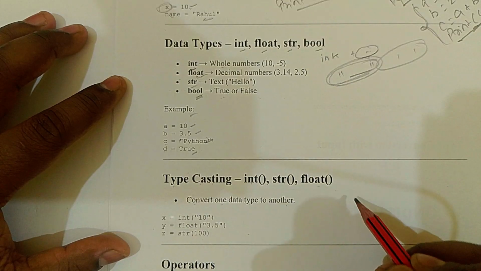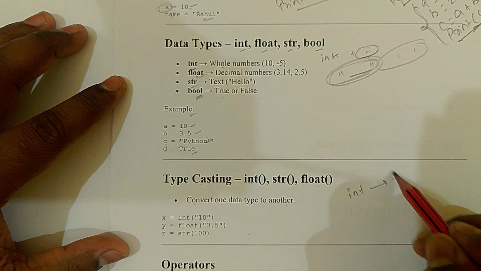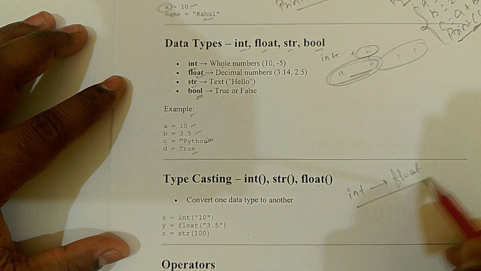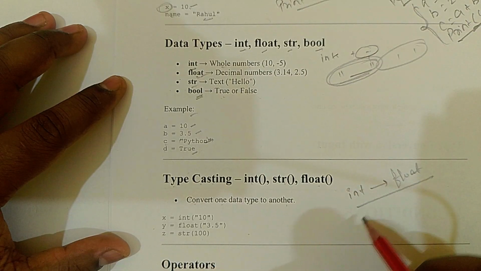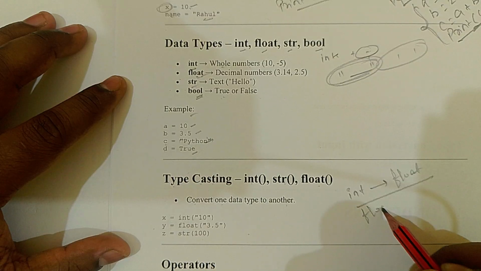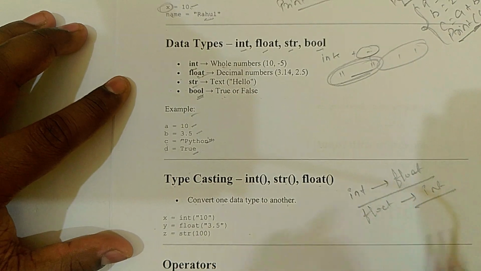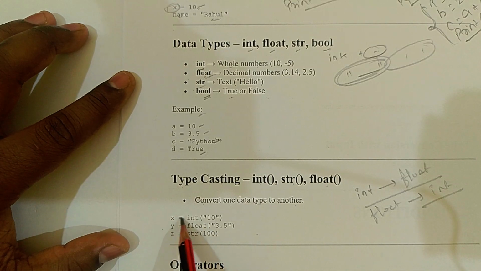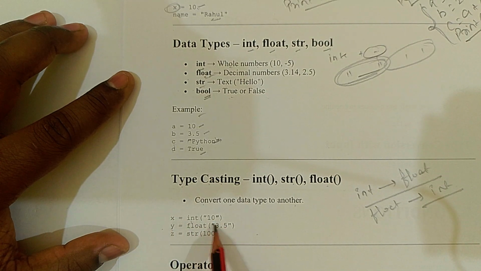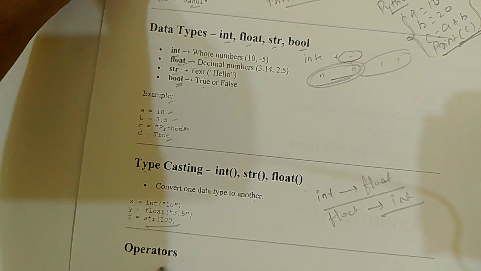If the data is int, you convert it into a float, and if you have float data, you convert it into an int. I have taken an example also: x is equal to int, y is equal to float, and z is equal to string. Now we are going to move to operators.